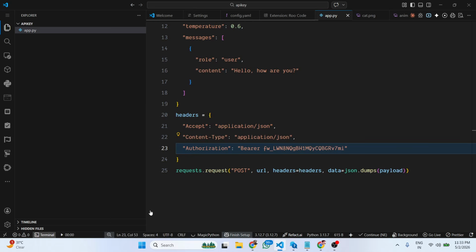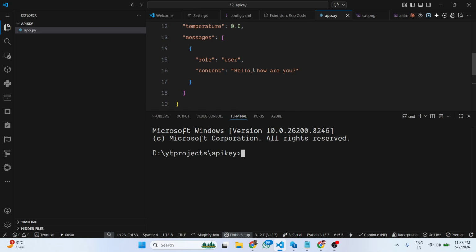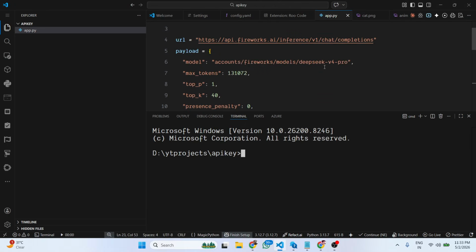And if you try to run this now, we basically ask a question right here, hello, how are you? And as you can see, we are using this model DeepSeek. So now if you run this, simply python app.py, simply call the API, and now you will see the API will work.